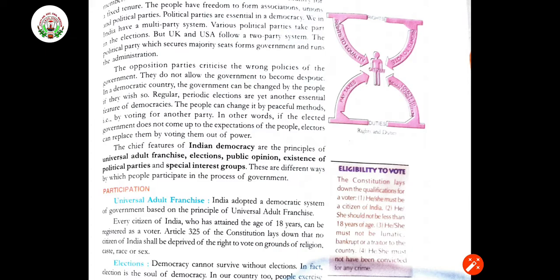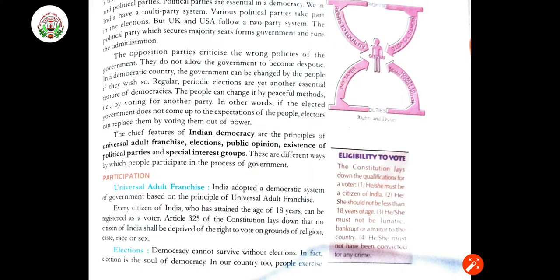The chief features of Indian democracy are the principles of universal adult franchise, election, public opinion, existence of political parties, and special interest groups. These are the chief features of Indian democracy, right? Universal adult franchise: a person who has crossed the age of 18 years can vote. After that, elections happen from time to time. Public opinion: if the public is not satisfied with the people in power, then definitely they can raise their voice. Existence of political parties and special interest groups.